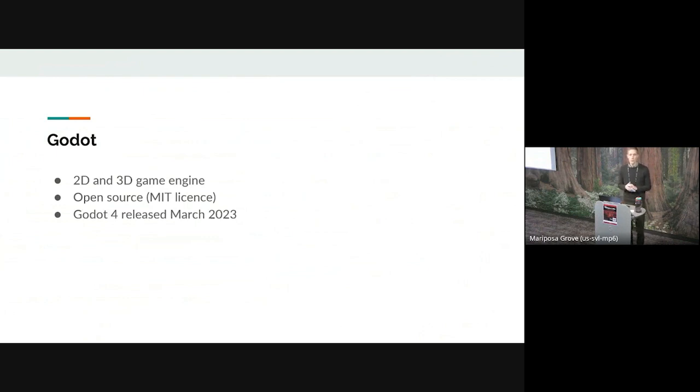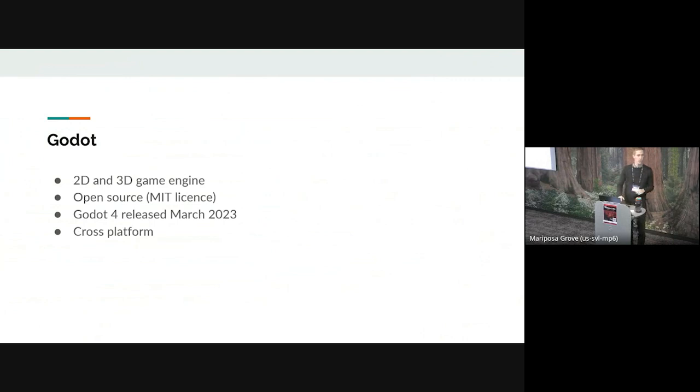We released Godot 4 just this past year in March of 2023. Godot 4 was a huge step up from what we were doing before. Godot 3 was an OpenGL only engine. Godot 4 introduced support for Vulkan, and other graphics APIs are coming, but it also modernized the internals a lot. So it's something that we're really excited about, and it's resulted in a lot of interesting things.